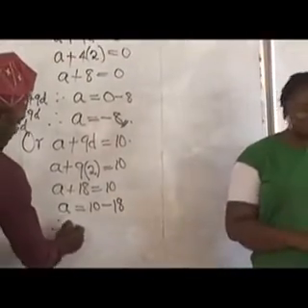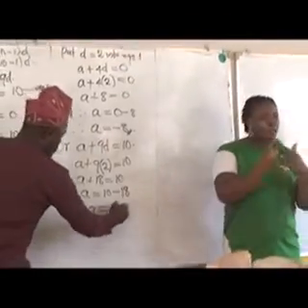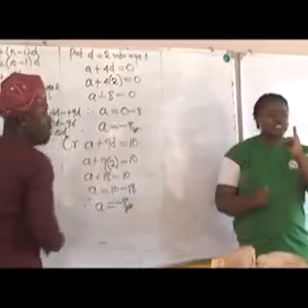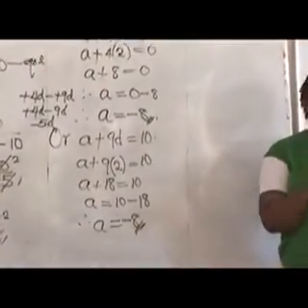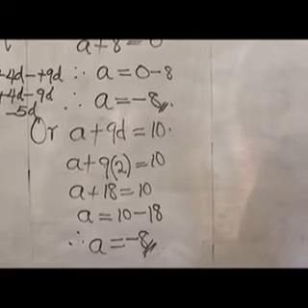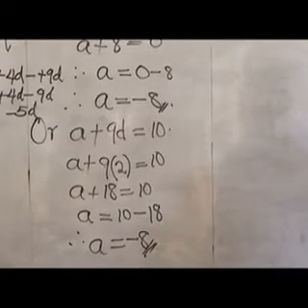So the first term, A, is equal to 10 minus 18, which will also give us minus 8, which we also have when we apply equation 1. So in the exam, you either use equation 1 or equation 2. You are permitted.